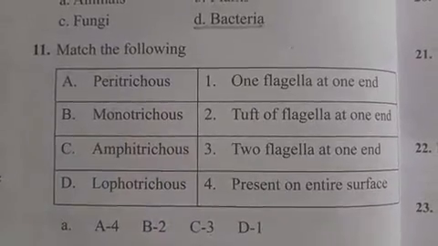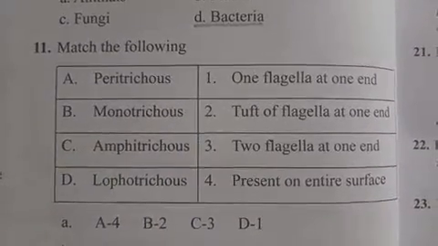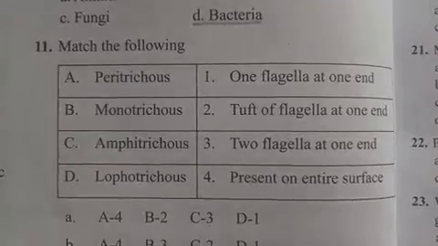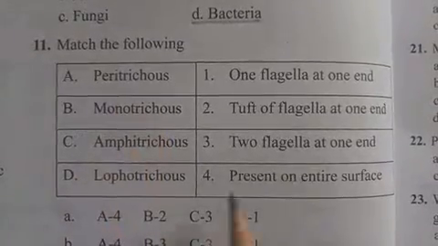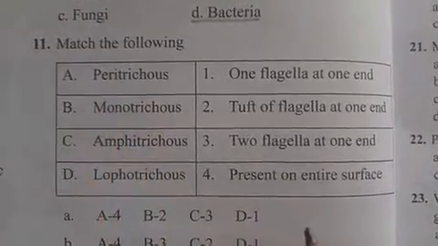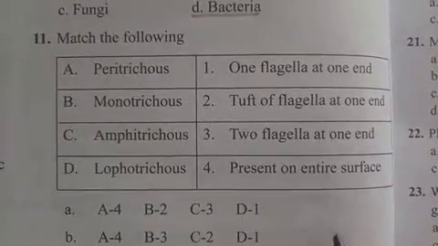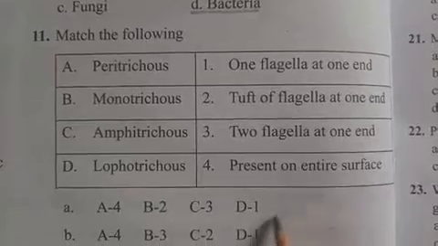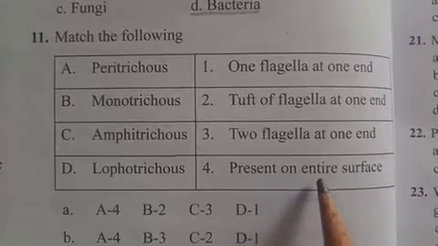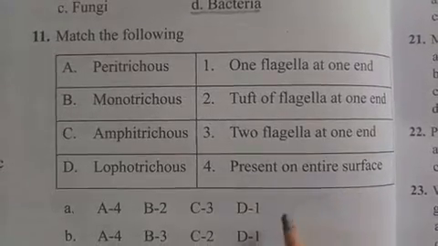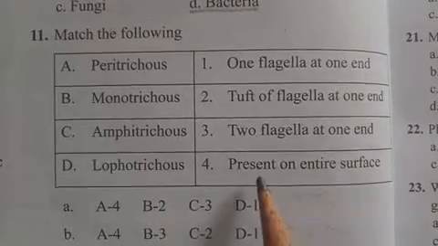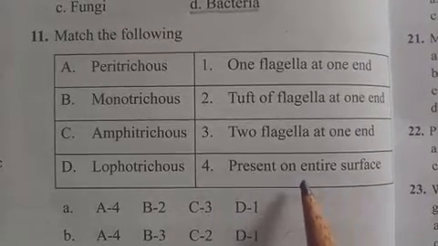So here you can see the Peritrichous. Usually Peritrichous means the bacteria whose entire surface is completely covered by flagella, right?